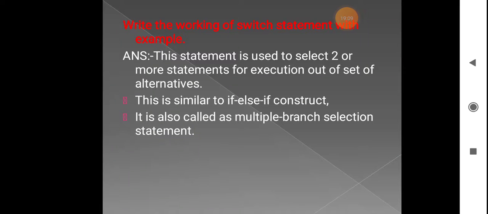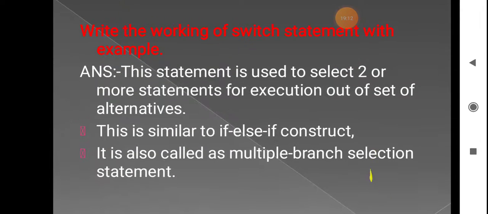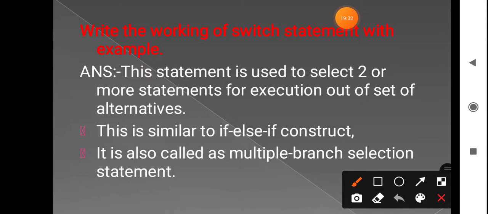Okay. So next question is, explain the working of switch statement along with the example. So switch statement means here it is a multiple branch statement. So that is a multi-way branching statement. So here two or more statements can be executed out of a set of two or more alternatives. So if you are having more than one alternative,